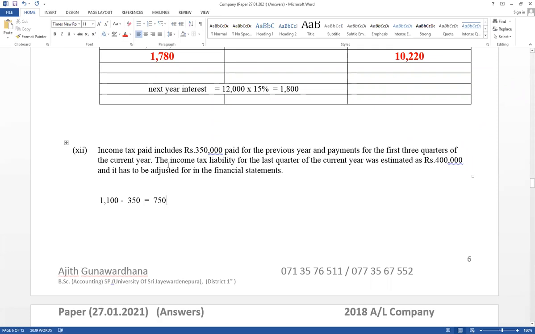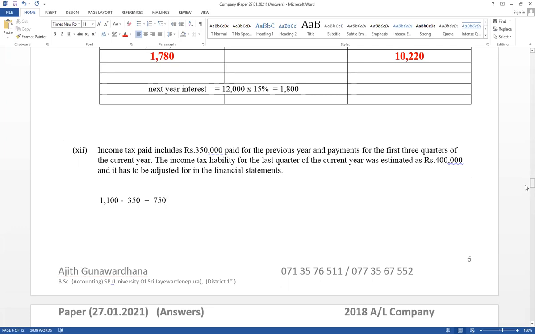And it is given that the income tax liability for the last quarter of the current year was estimated at 400. This is this year's last quarter estimate value. This is the first 3 quarter paid amounts. And this is last year's last quarter paid amount. And the trial balance also has last year's last quarter estimate value.